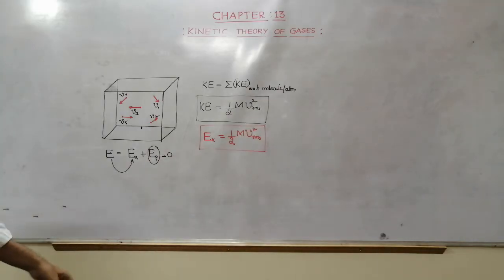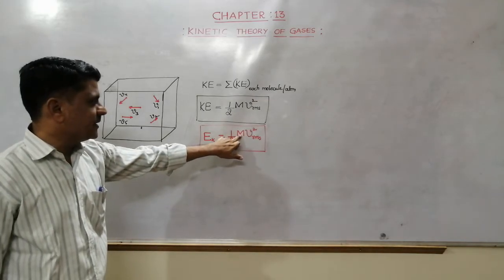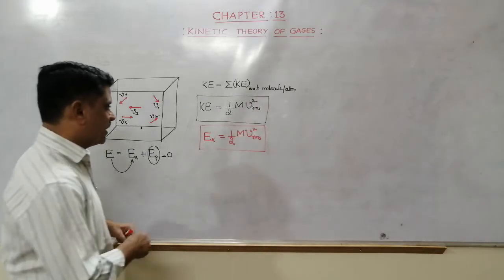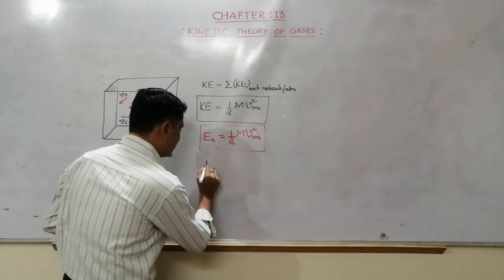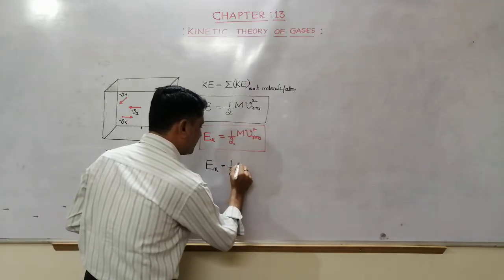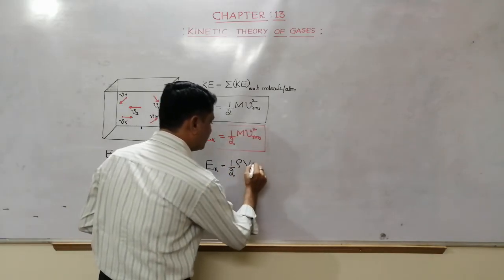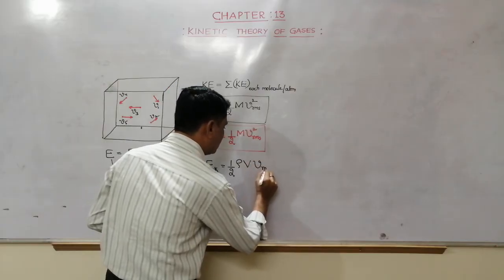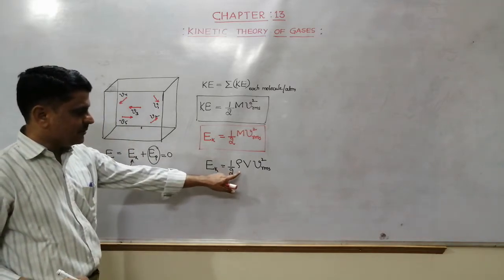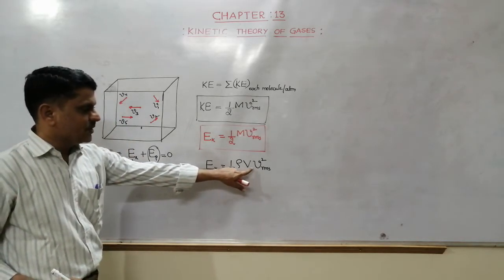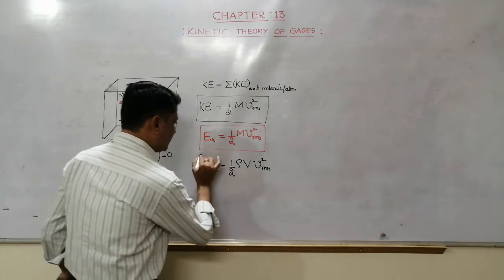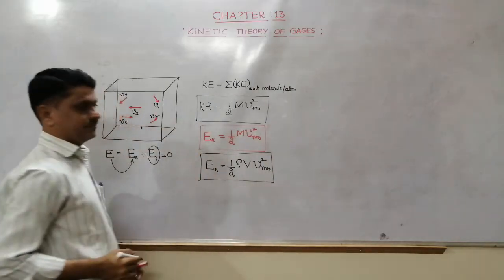You can modify it further also. This M can be written as density into volume. So the kinetic energy of the gas can be written as half into density into volume into v rms square. See, most of the time we try to calculate the RMS value. From here also we can get the RMS value equation.